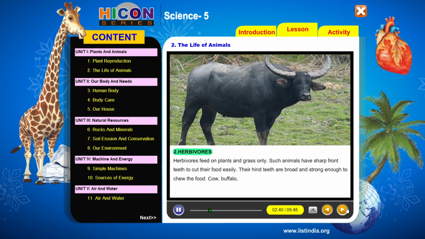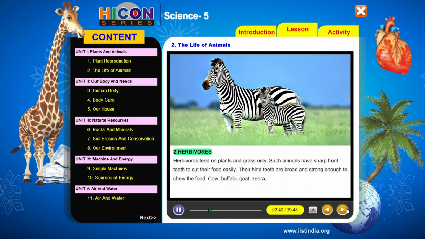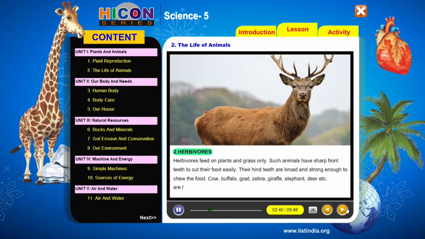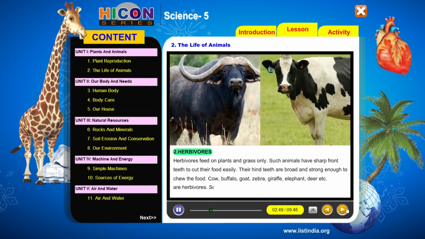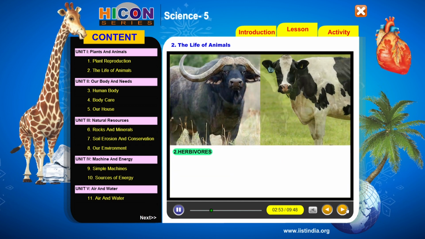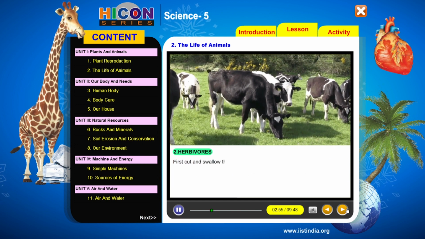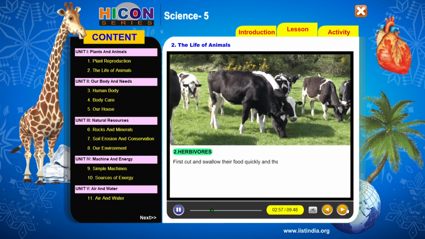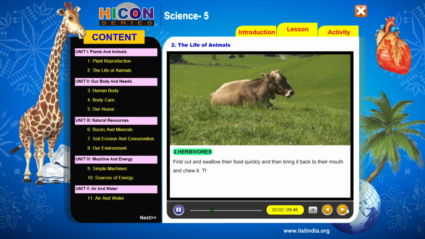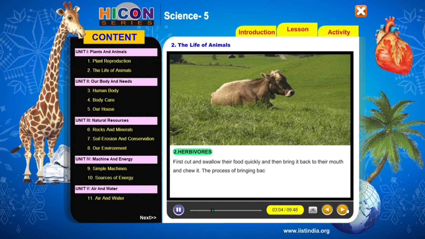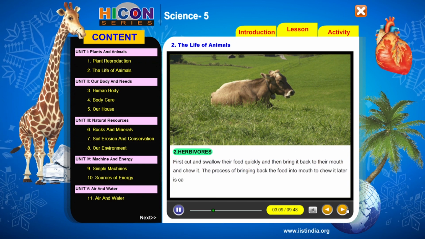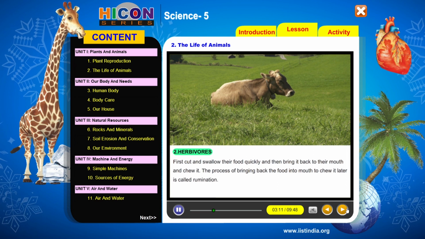Cow, buffalo, goat, zebra, giraffe, elephant, deer, etc. are herbivorous. Some herbivores such as cow, buffalo, etc. first cut and swallow their food quickly and then bring it back to their mouth and chew it. The process of bringing back the food into the mouth to chew it later is called rumination.